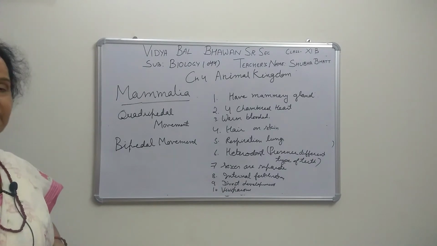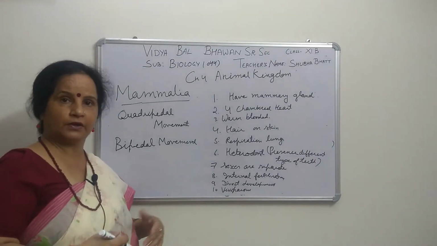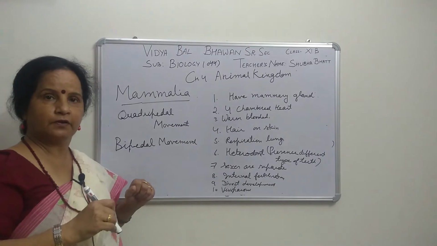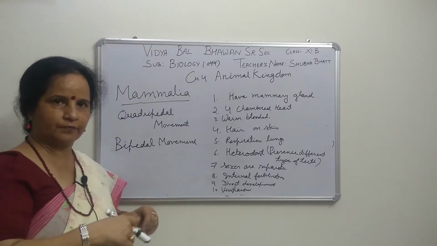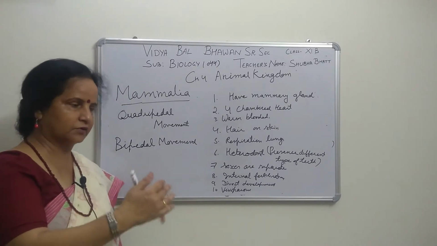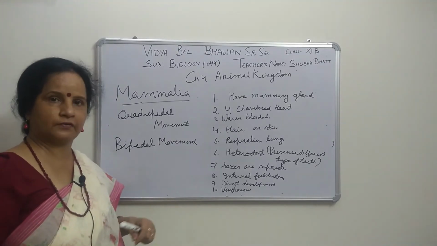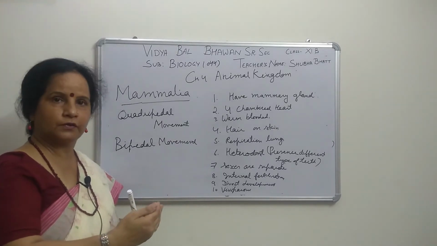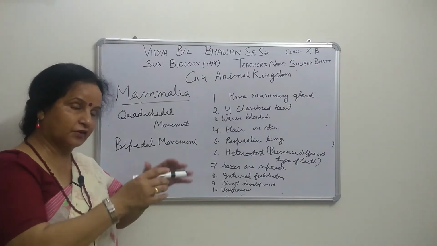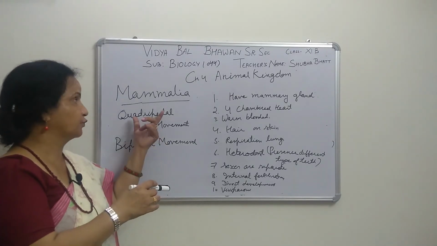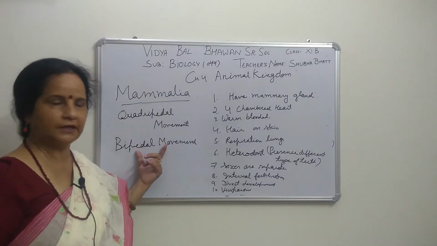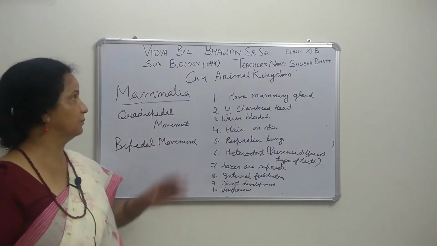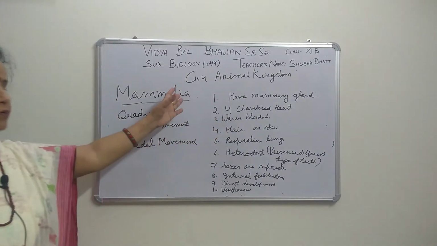But you see that when a child is born, they start moving. Then they start crawling, using both hind limbs and forelimbs. Slowly, when they learn, they try to stand on 2 legs and start to walk. So the earliest stage of movement is quadrupedal, crawling, and then we show bipedal movement. Right? So this is about the animal kingdom, the last topic being mammalia.